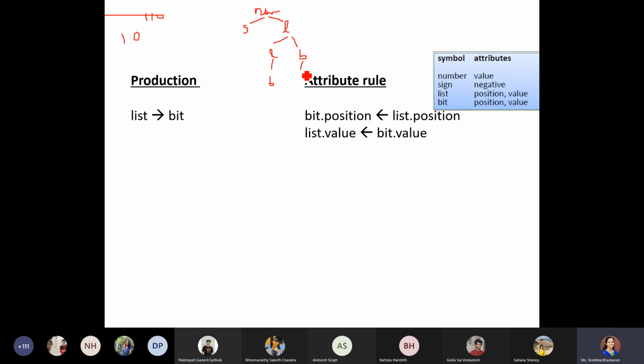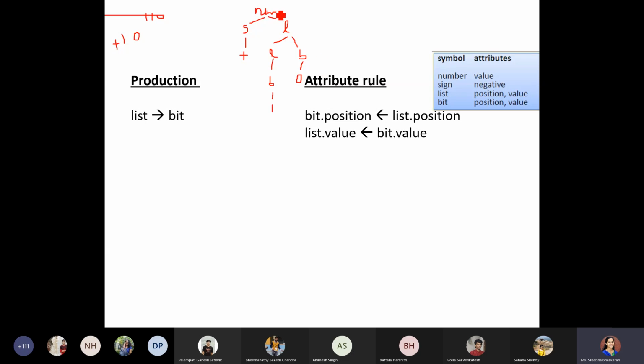This bit would be assigned the value 0, and this bit would be assigned the value 1. If I give positive plus 10, this sign would be taken as plus. This is the parse tree which you are going to get.